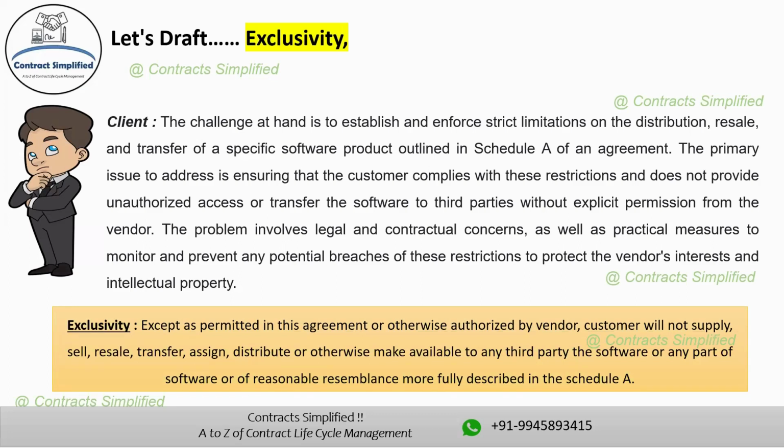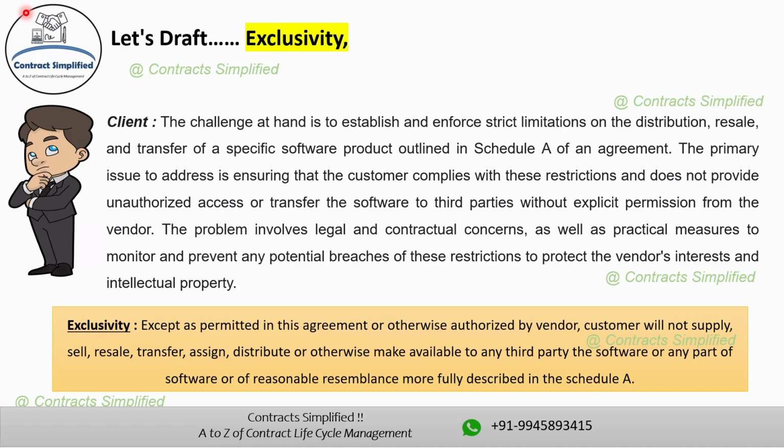Transfer, moving the ownership or rights of the software to another person or entity. Assign, legally transferring the rights and responsibilities associated with the software to another party. Distribute, sharing or delivering the software to others. Otherwise make available, making the software accessible or usable by third parties in any other way.